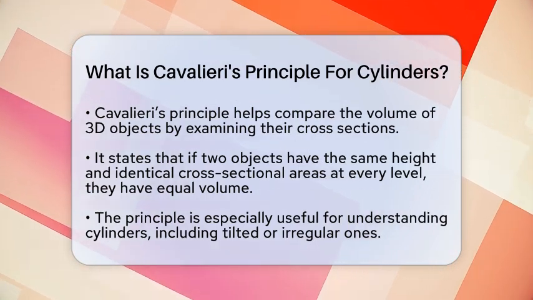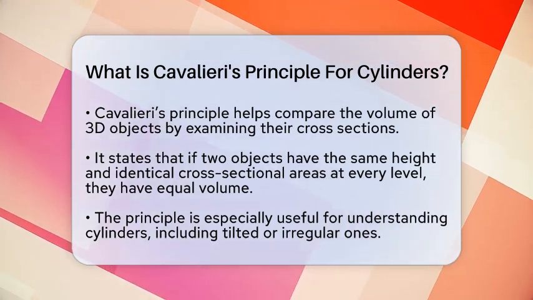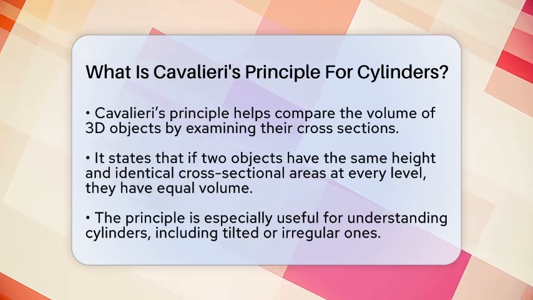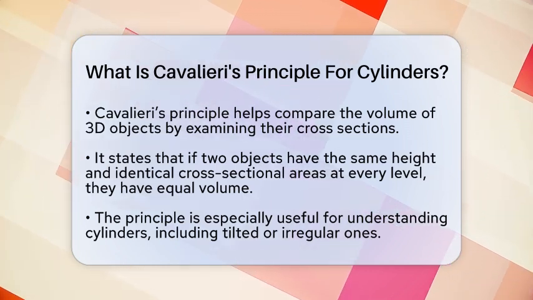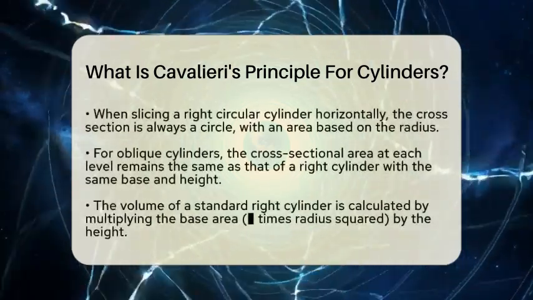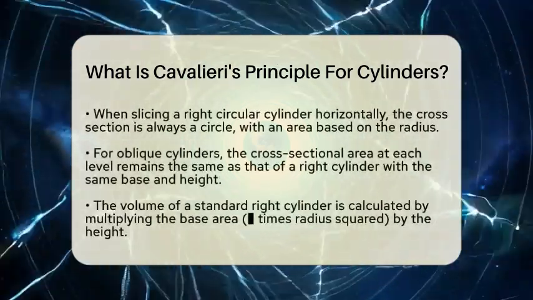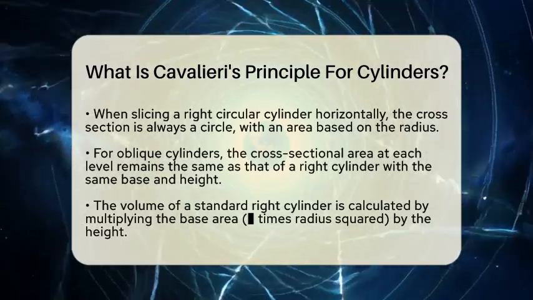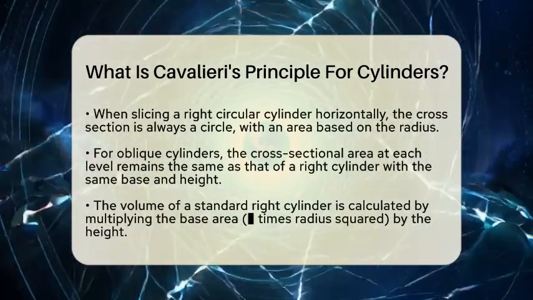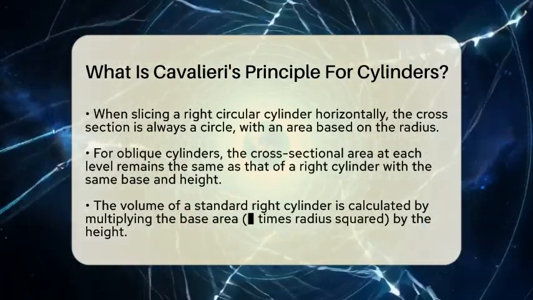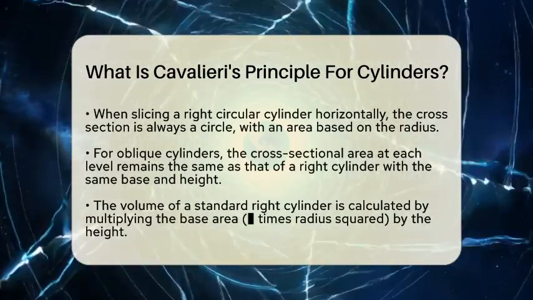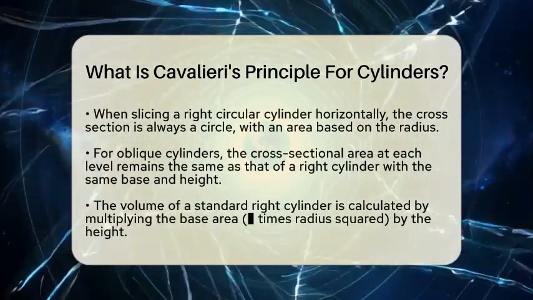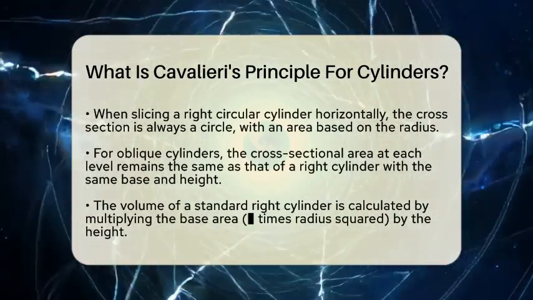Now, applying this to cylinders, picture a regular right circular cylinder. If you slice it horizontally at any height, the cross-section is always a circle. The area of this circle depends on the radius of the base. If you have another shape, like an oblique cylinder, which is tilted, and you slice it at the same height, the cross-sectional area remains the same as the right cylinder's at every level.